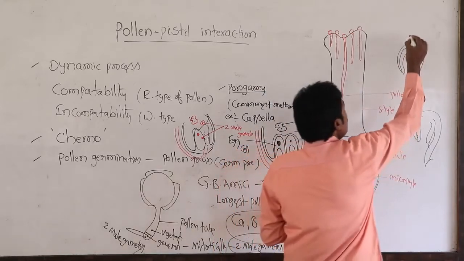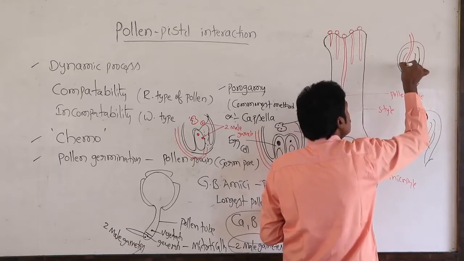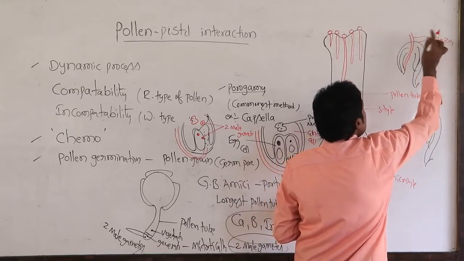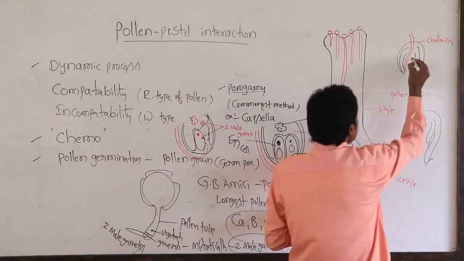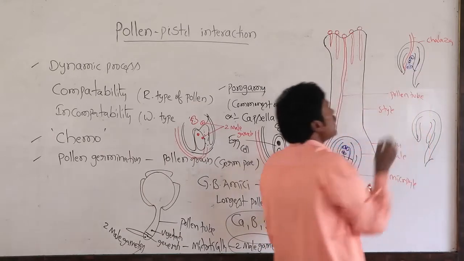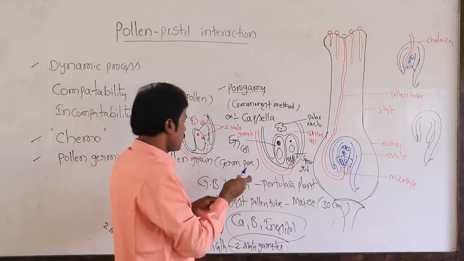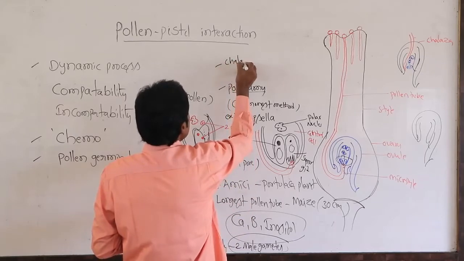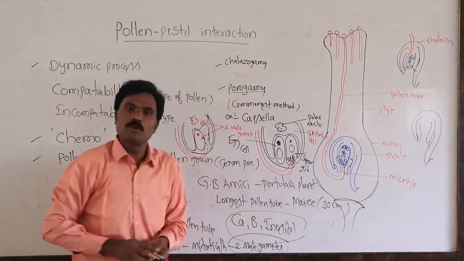It is possible for the pollen tube to enter towards the chalaza. The entering of the pollen tube towards the chalaza we call chalazogamy. The first, commonest method is porogamy; the next method is chalazogamy.